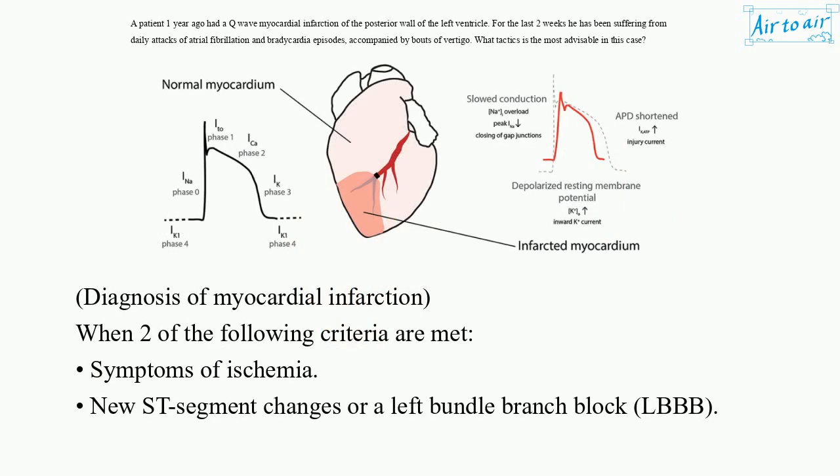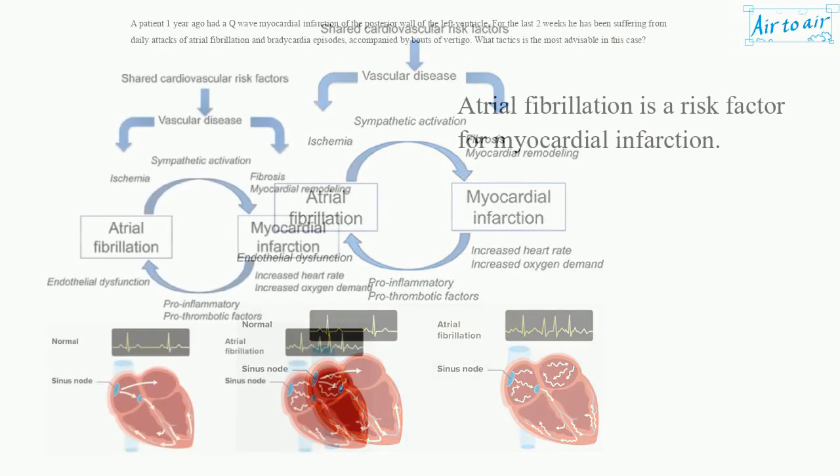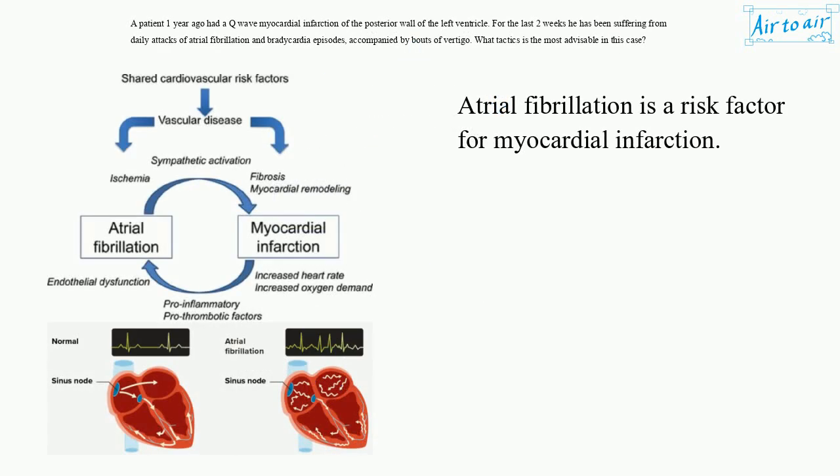Diagnosis of myocardial infarction: when 2 of the following criteria are met. Symptoms of ischemia, new ST segment changes or a left bundle branch block, LBBB. Presence of pathological Q waves on the ECG. Imaging study showing new regional wall motion abnormality. Presence of an intracoronary thrombus at autopsy or angiography. Atrial fibrillation is a risk factor for myocardial infarction.